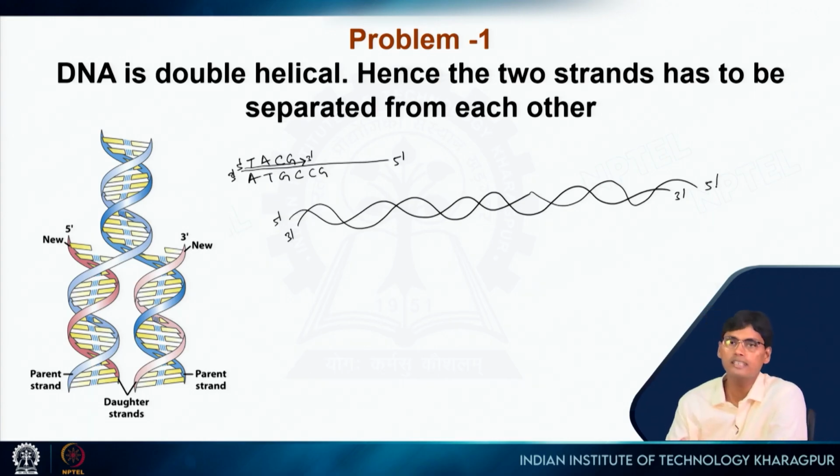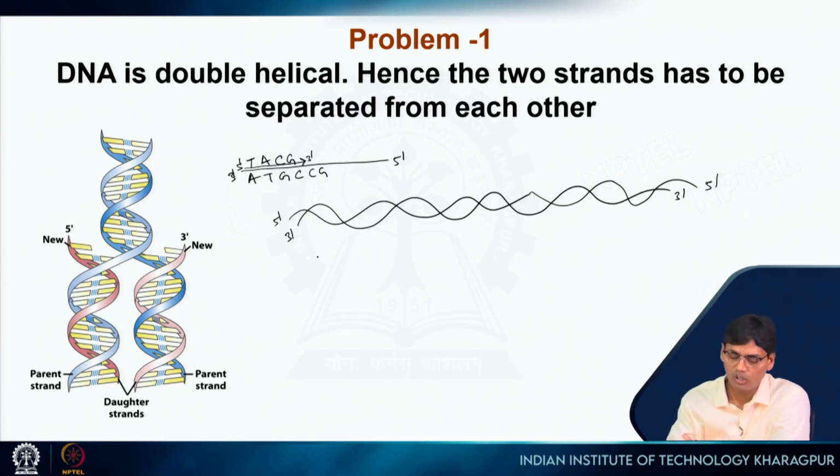Now, the temperature is ambient temperature in our body. As a result, the hydrogen bond between these bases will not be broken, and you will not get the single stranded DNA in order to replicate. So we have some more complicated mechanism, and that will solve this problem.